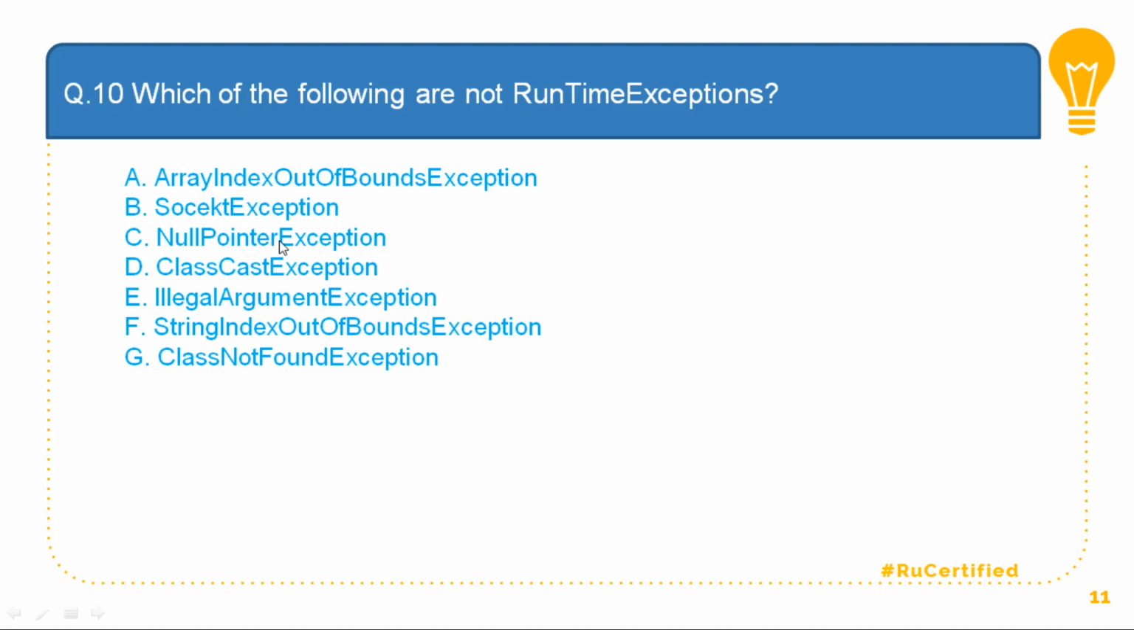NullPointerException checks whether the reference points to a null object or not, so this will happen at runtime. ClassCastException will again happen at runtime, because casting happens at runtime. So D is also not a checked exception. IllegalArgument will again be handled at runtime. StringIndexOutOfBounds again happens at runtime, but ClassNotFoundException needs to be handled at compilation time. So the correct options are B and G.